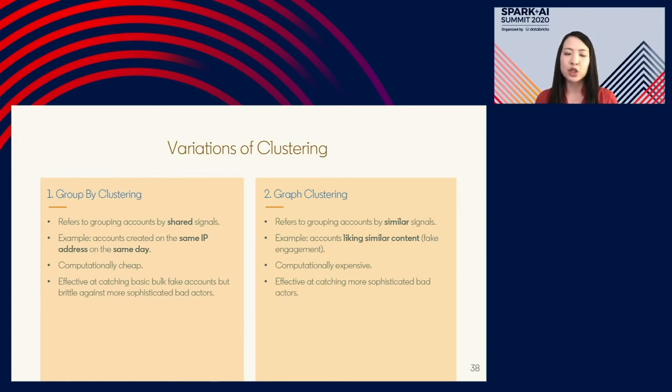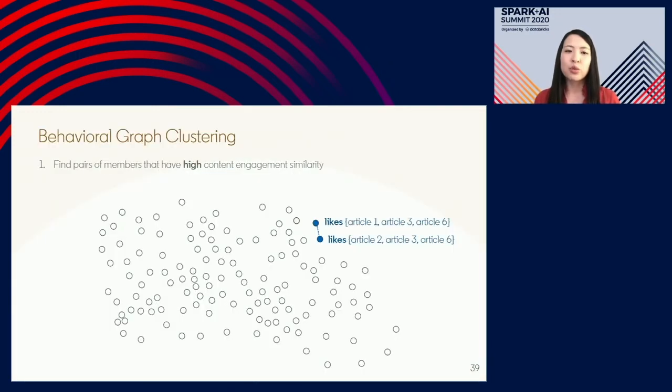But what I'd like to show today is that it is tractable with some optimizations. And when you do roll out these types of techniques, they are capable of detecting fake accounts that simpler approaches, such as group by clustering, cannot detect. And so with graph clustering, the very first step is that you need to figure out which members are very highly similar to one another.